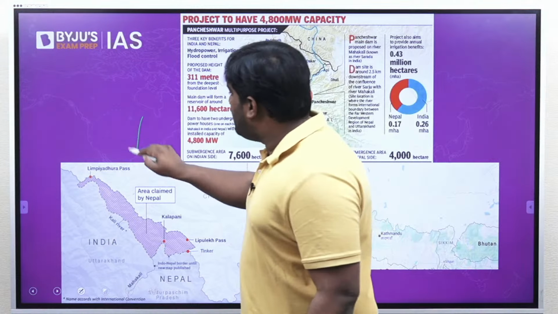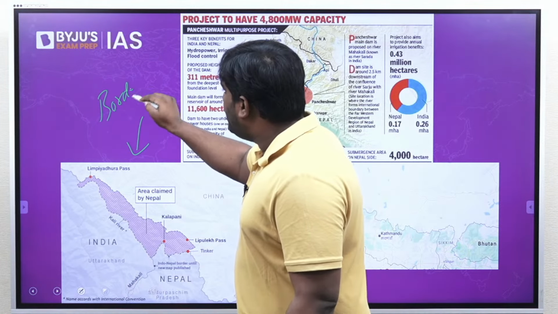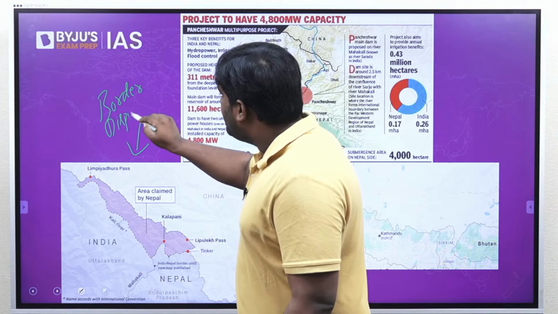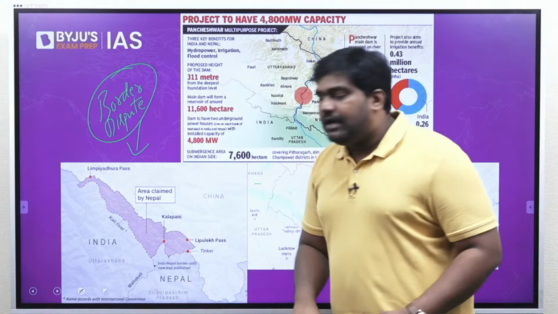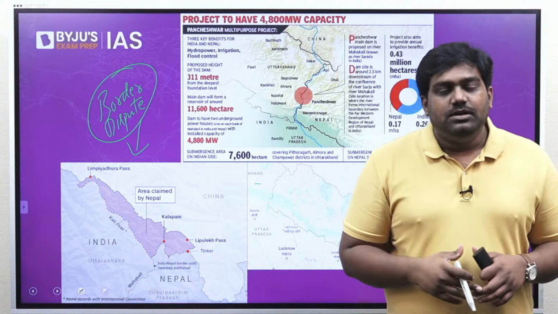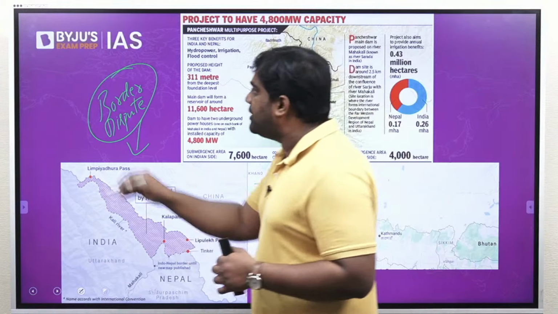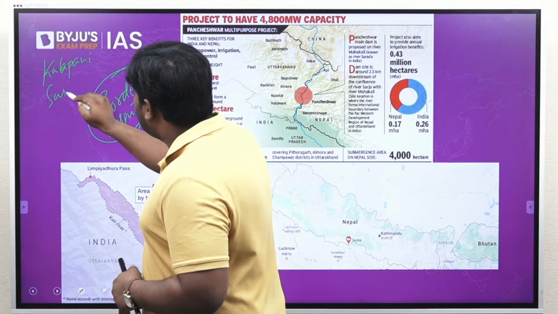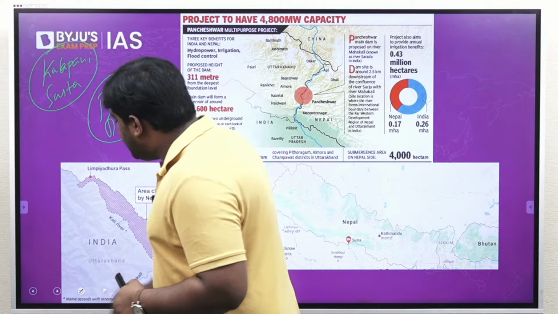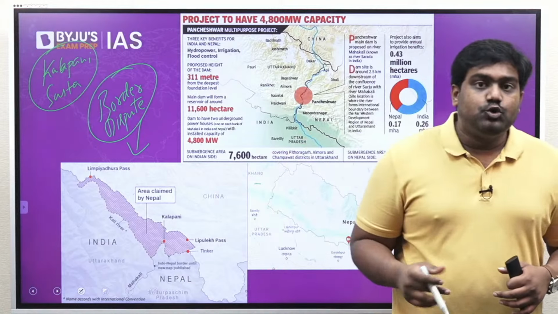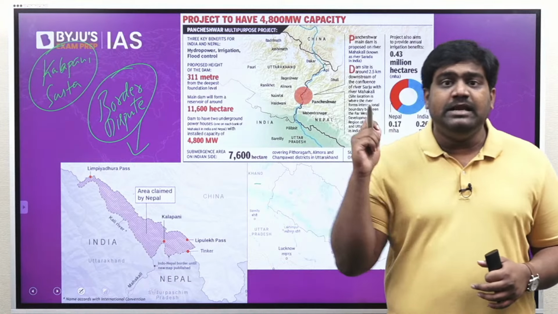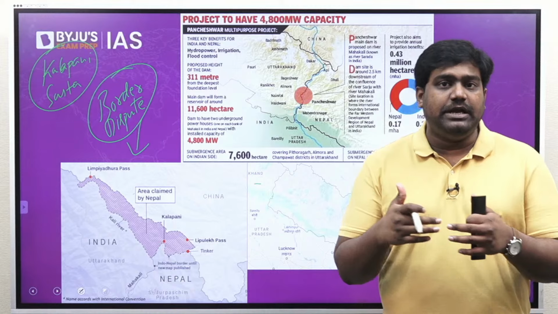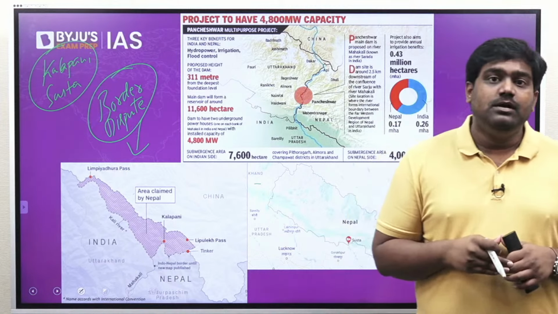I'm sure you would have heard about the border dispute between India and Nepal. India and Nepal have two minor border disputes at places such as Kala Pani and Susta. These are the places where India and Nepal have a boundary dispute. These disputes trace their origin to the Treaty of Sugauli, which was signed in the 1800s between British India and the then Kingdom of Nepal.